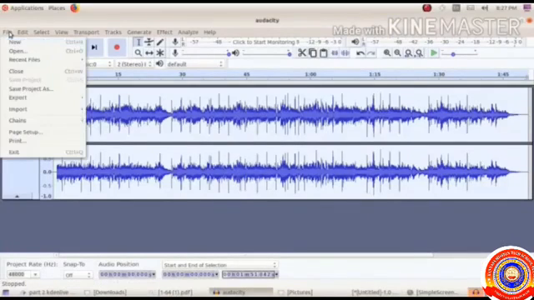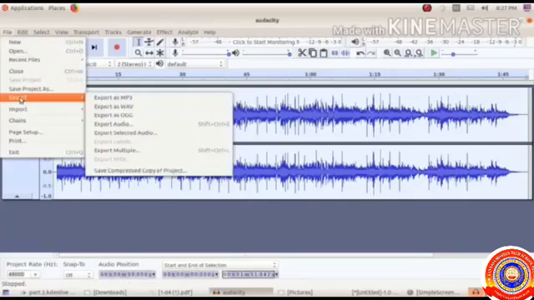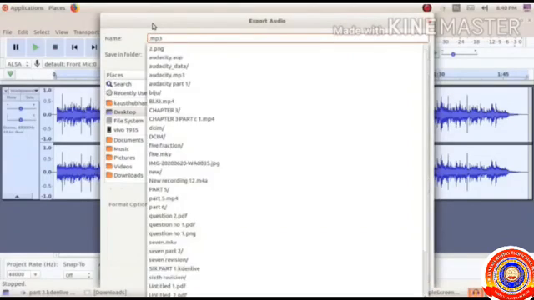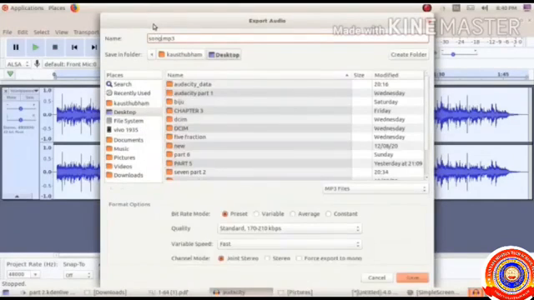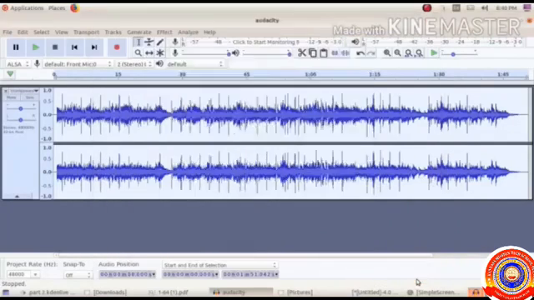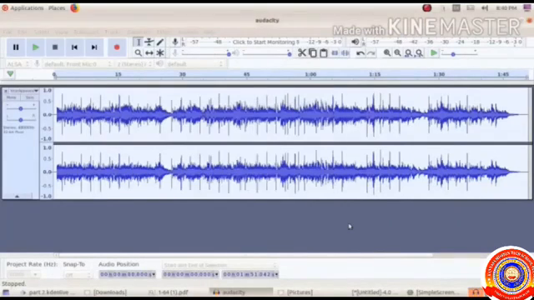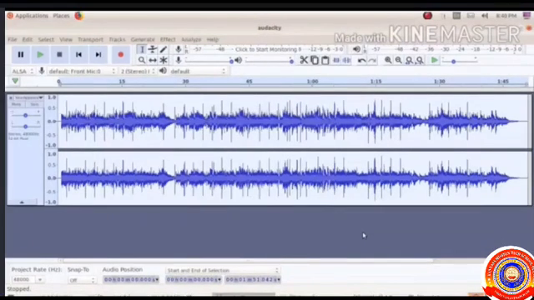Next, we need to learn how to convert an audio file. For that, click Export Audio from the File menu. Next, select an audio format. We can select any format such as WAV, MP3 or OGG and type a suitable file name here. I select MP3, select a folder and click Save. Click OK in the window that opens. Now our file is exported.